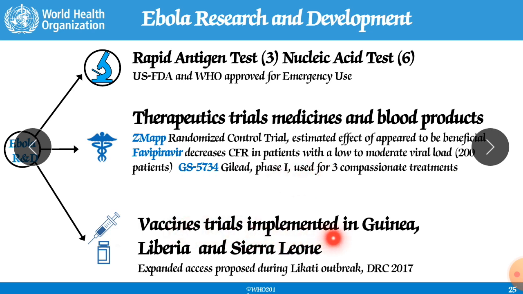Vaccine trial implementation in Guinea, Liberia and Sierra Leone. Experimental vaccines were assessed during the outbreak in DRC in 2017, where the discovery of the vaccine was started, but till date no vaccine has been finalized; it is still under trial.